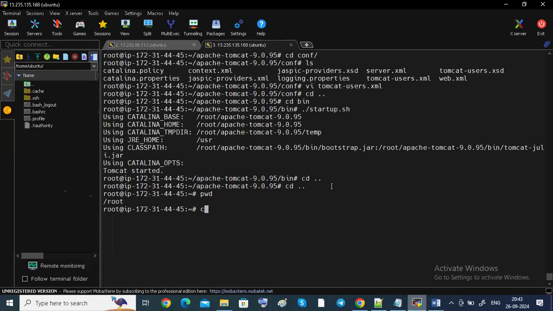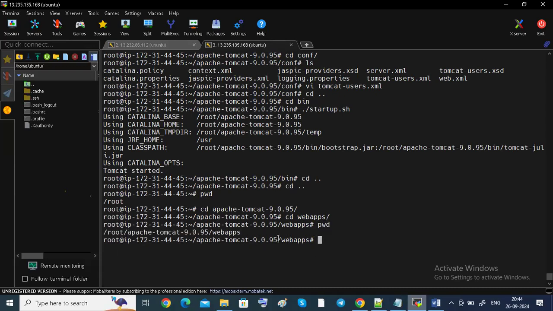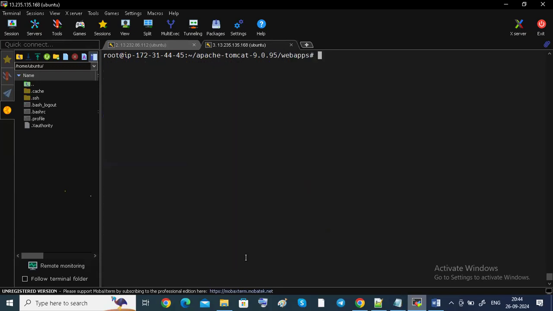Before that, I have to go to cd Apache, cd webapps, because I have to copy under webapps only. Okay, pwd. I'm going to be taking this path, guys. I'm going to be taking this path. Okay, I'm going to clear pwd.